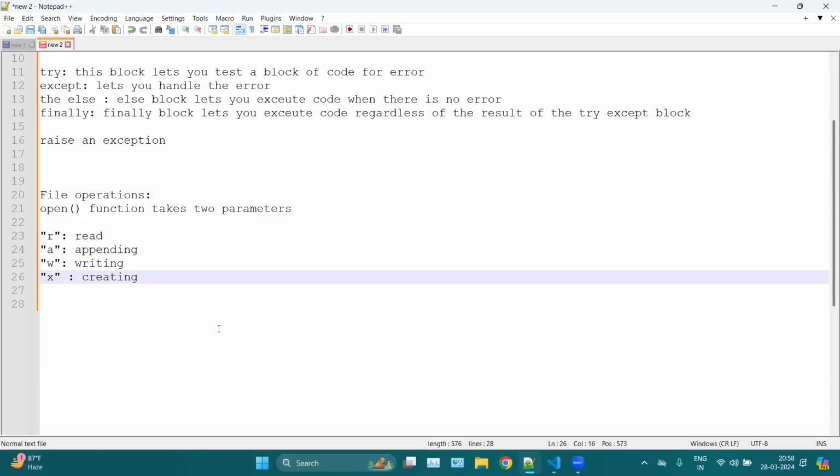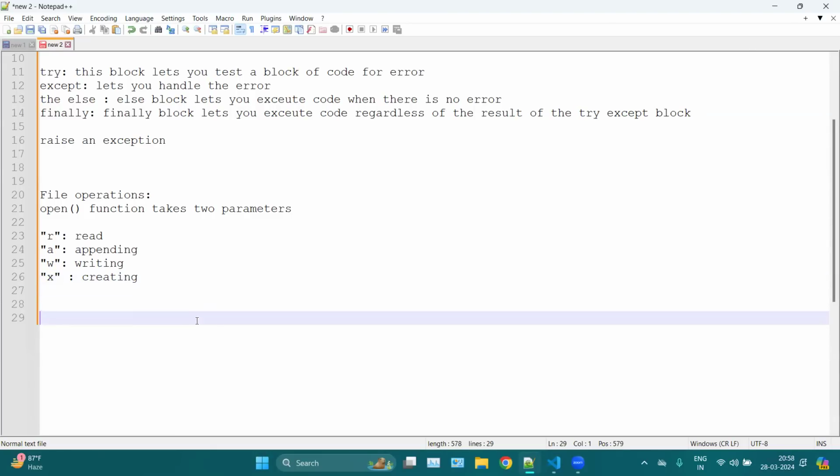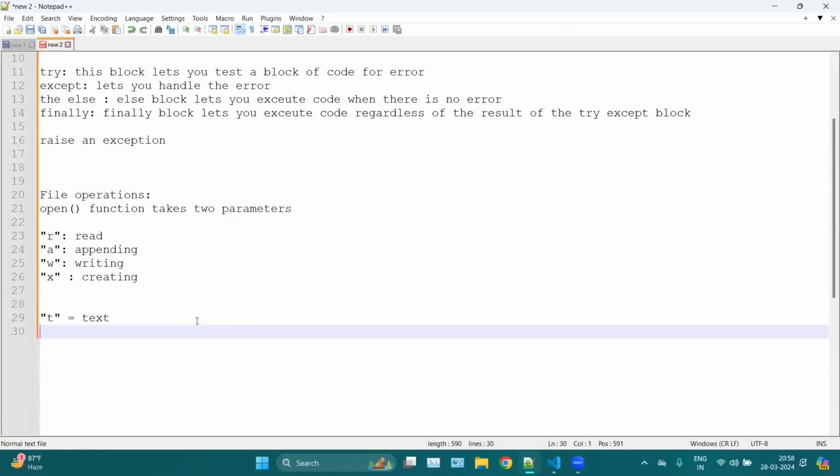Also, we can open your file in two formats. The first format is T for text format, which is the default. Second, you can also open your file in binary format. B means binary. If you want to open an image file or any other file format, then you can use binary format, especially for images.